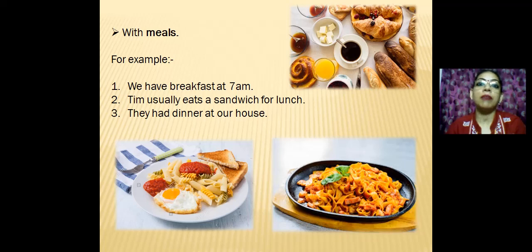But if we make it a specific sentence, we refer to breakfast as something specific: the breakfast made by Suzanne was very delicious, or the dinner served in the hotel was very tasty. In that case, when it becomes specific, we use the definite article "the". But in the general case, we never use any article with meals.